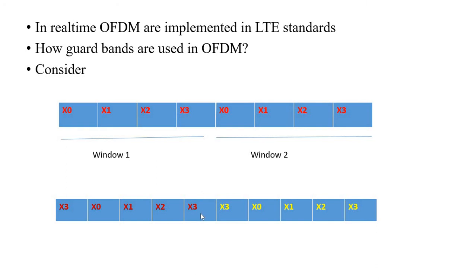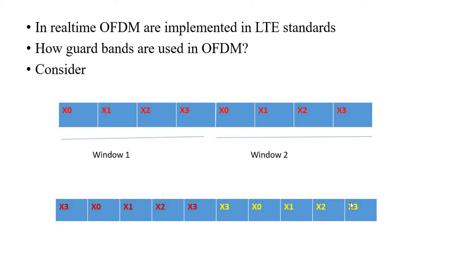Suppose due to a transmission problem or multipath spreading or anything else, interference occurs and affects this symbol x3. But this is already just a copy of this symbol. So in our window the actual data are safe.